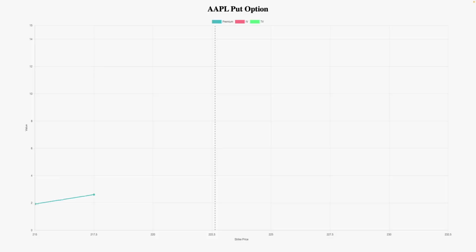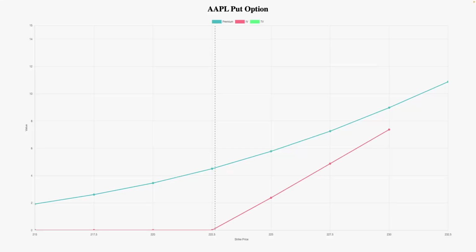This graph tracks the premiums of Apple put options over a range of strikes. It starts out with out-of-the-money lower strikes and moves through the current market price, indicated with the vertical dashed line, through to more in-the-money strike prices. The red line shows the portion of the premium that is intrinsic value. Note that for out-of-the-money strikes, this is 0. As soon as the option is in the money, which for a put is when the strike price is above the market price, the intrinsic value tracks the difference between the two prices.